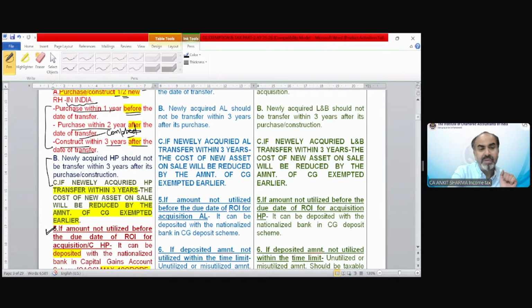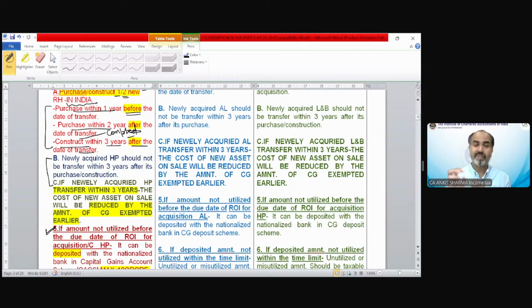Now, point number B is saying that if you have claimed exemption under section 54 for one residential house or for maximum two residential houses, those residential houses cannot be transferred for the next 3 years. Now, there is a lock-in period.